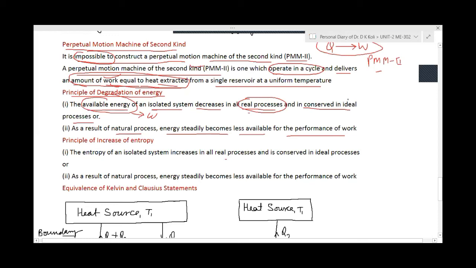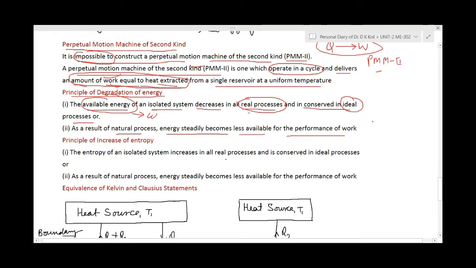Ideal means the process which are reversible, but the reversible processes are not possible at all. So they are considered as the ideal. All the processes which are occurring, they are the real process or the actual process. So the available energy always decreases. But if we consider the process to be ideal, then its available energy will be constant. So I will make it clear here.